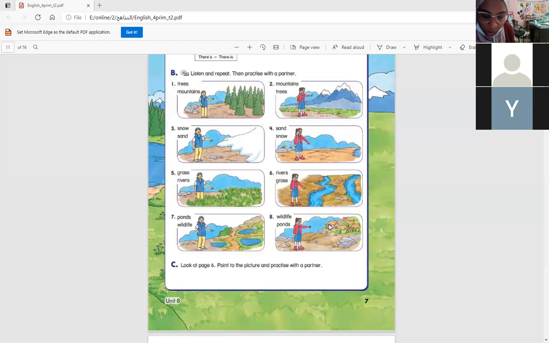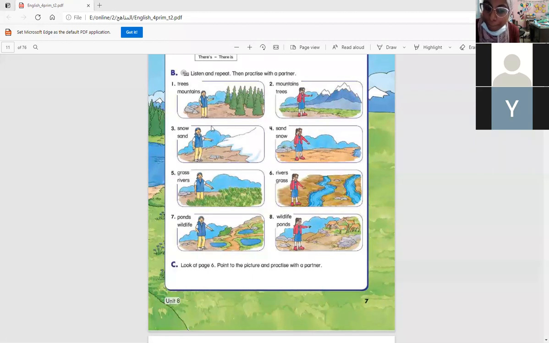Number three, snow. There is or there are? There is snow. That's right. There is some snow or any snow? There is some snow. That's right. And there isn't any sand. No, there isn't some sand, there isn't any sand.